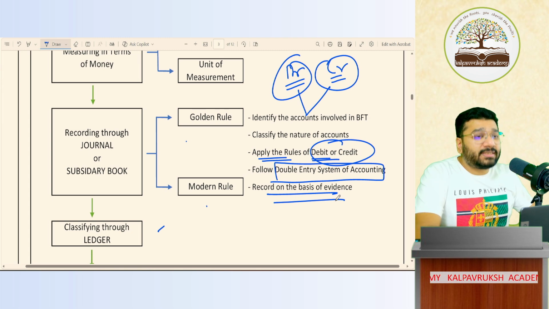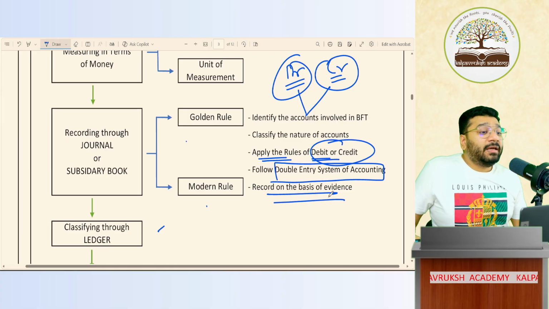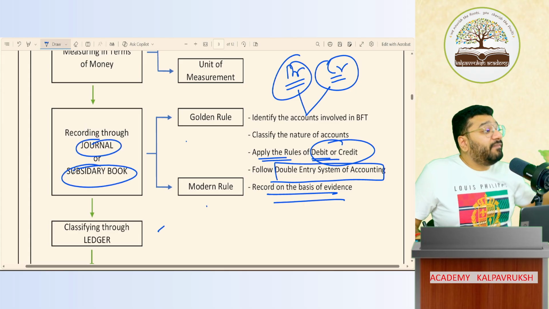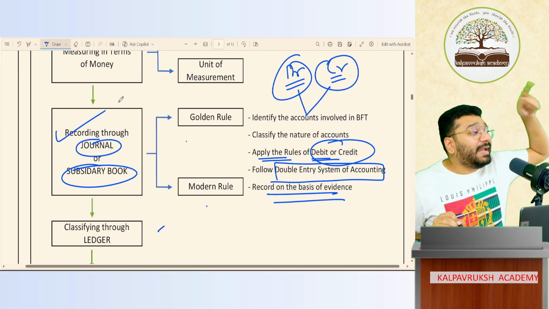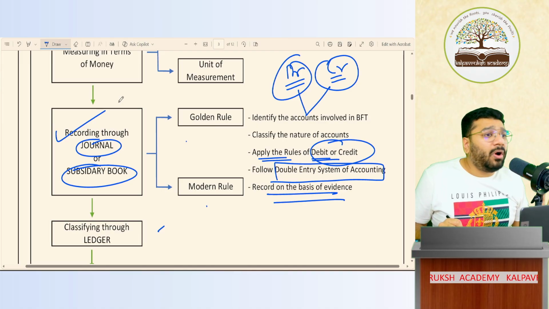When you do all this and do debit and credit, there's a format to it, which I'll discuss in the journal topic. If you do the entries in the journal or subsidiary book, we say that you have recorded. The recording happens either in the journal or subsidiary book. Got it?